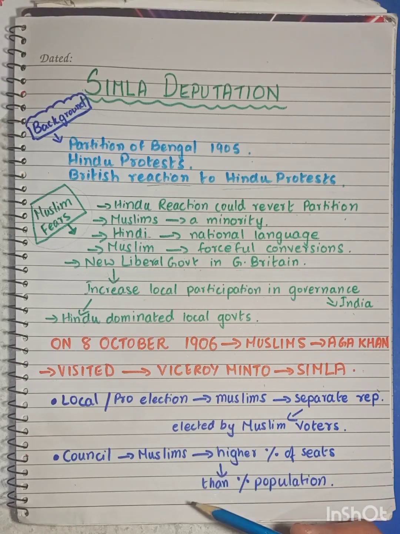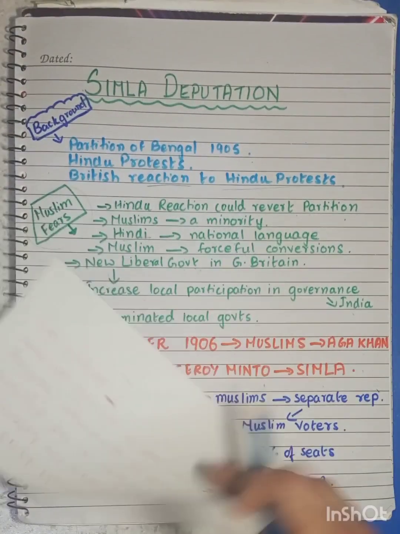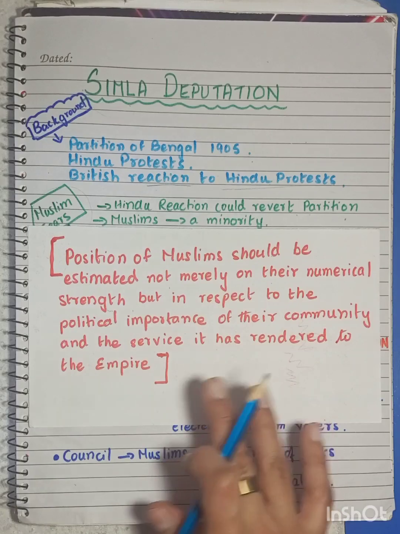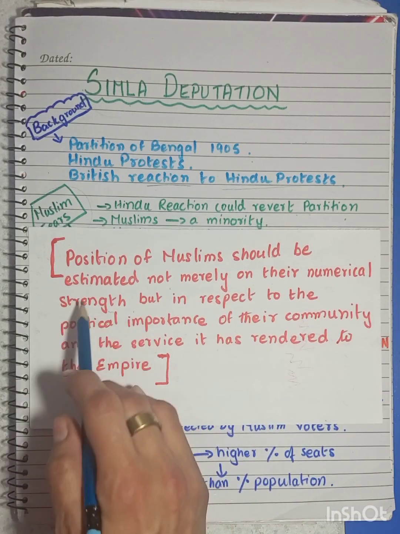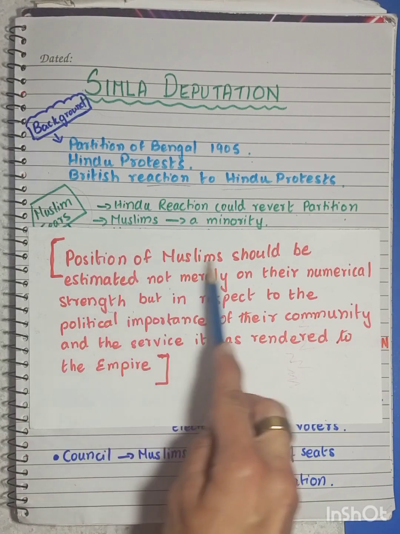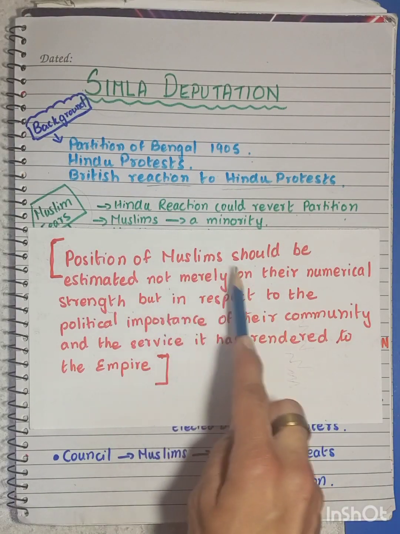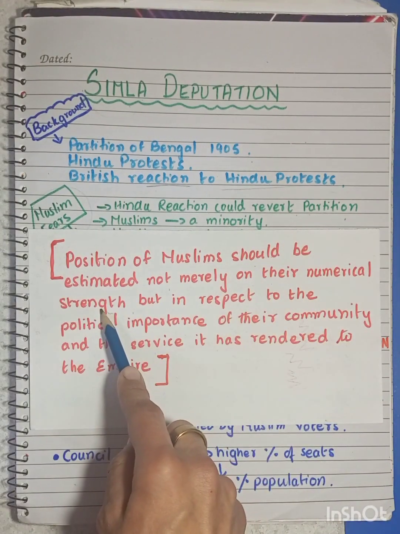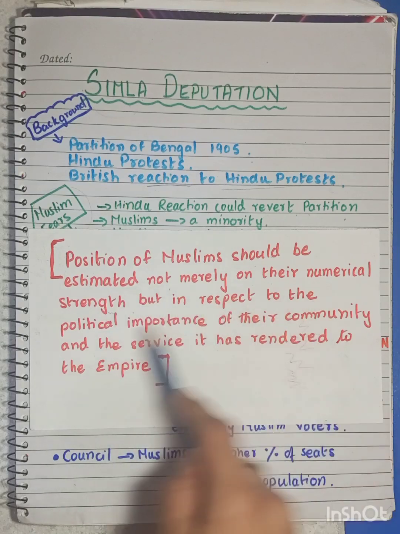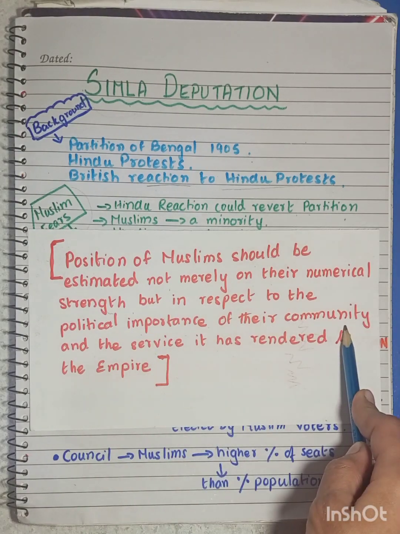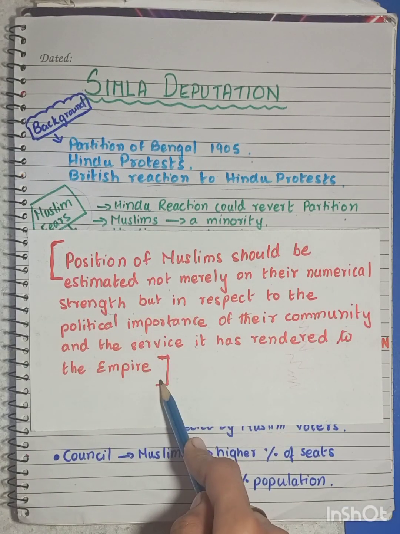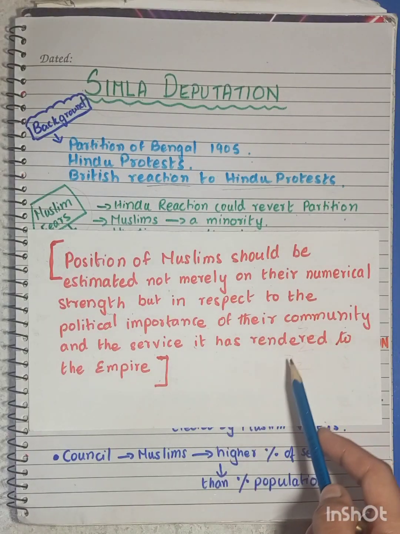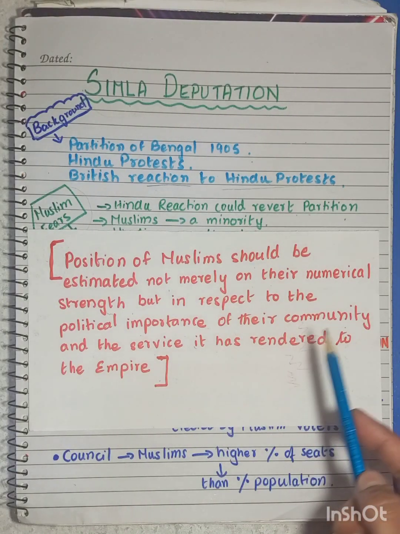Before we look at the demands, we have to understand the position of the Muslims and what they were asking for. Their demands rested on this particular principle: they wanted the position of the Muslims to be estimated not merely on their numerical strength, but in respect of the political importance of their community and the service it has rendered to the empire. This was what Sir Syed Ahmad Khan had also asked the British to do.